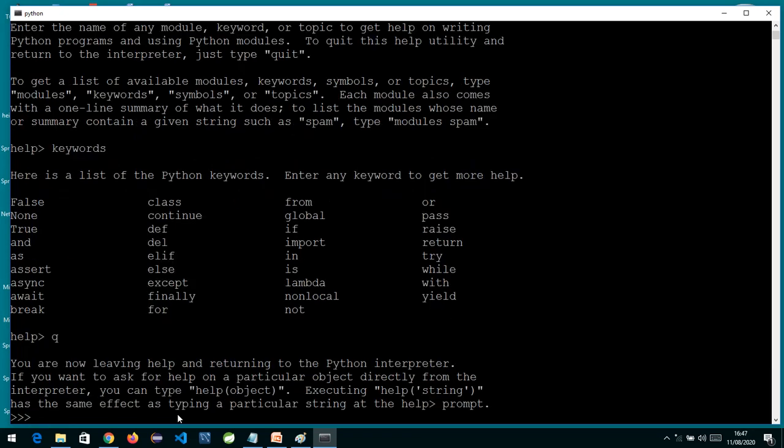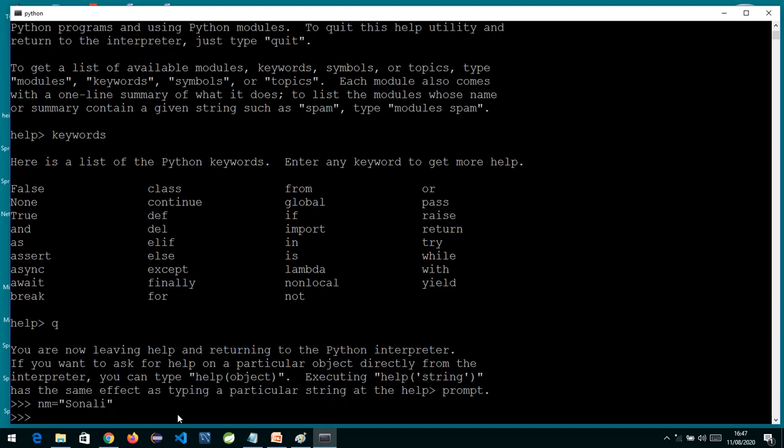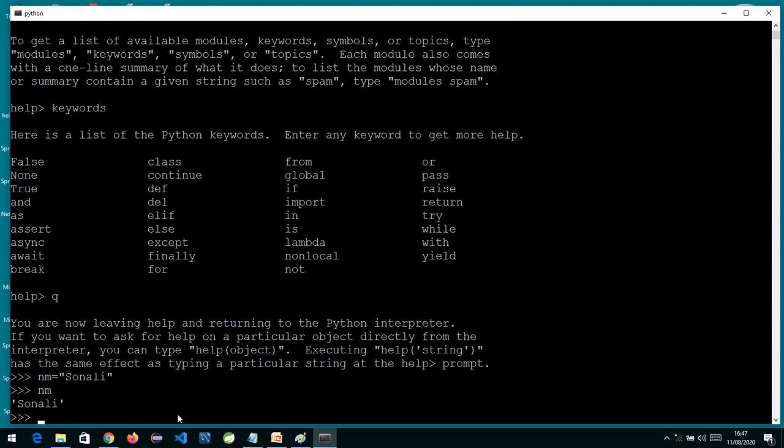Now if I write string, if I want to store someone's name, what I can do is nm equals, and in Python a string can be enclosed either in single quotes or in double quotes. Both are perfectly fine here. So if I write in double quotes some name, suppose Sonali, and I press enter and check the value of nm, it is Sonali.